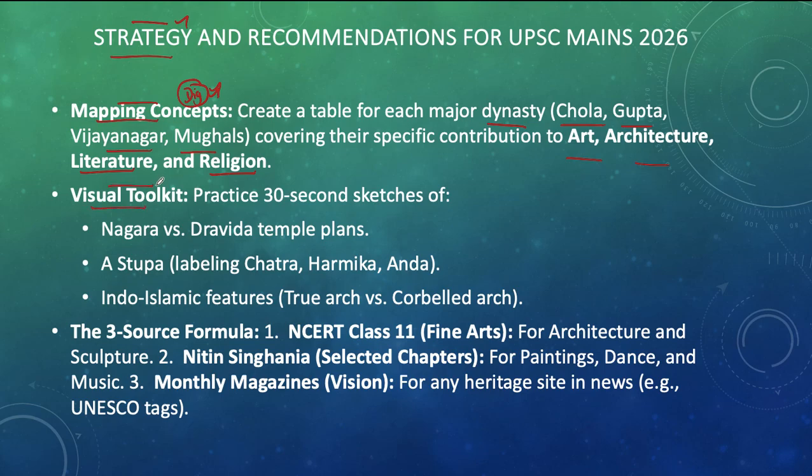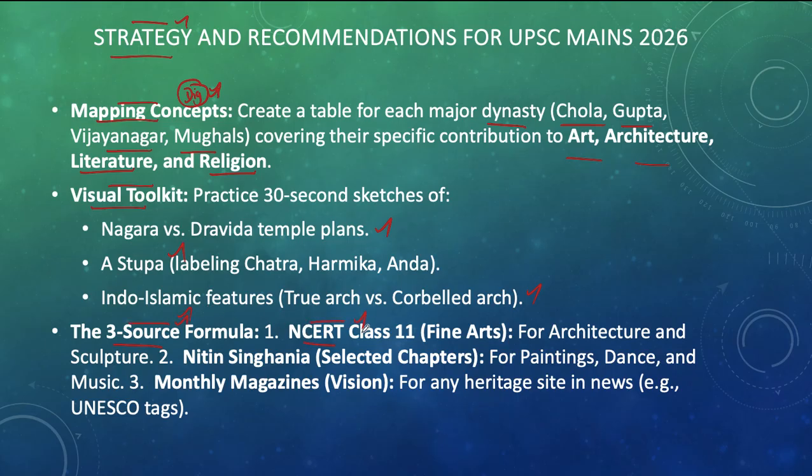Visual toolkit, as I said, diagrammatic representation should be available for comparison also in a tabular column format, and diagrams for Nagara versus Dravidian temple plans, stupa, and then Indo-Islamic architectural features. We should have diagrams ready in a comparison format as well. Always use the three source formula as a strategy.